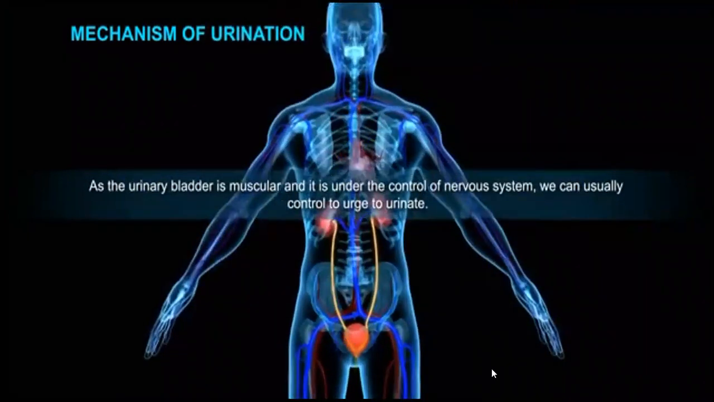Actually, there are two sphincter muscles. I'll tell you about these sphincters. There are two sphincter muscles in the urethra. The upper sphincter is not controlled by us, but the lower sphincter muscle is controlled by us. When the urinary bladder fills with 300 to 400 ml of urine, the upper sphincter automatically opens. Then the lower sphincter is in our control.